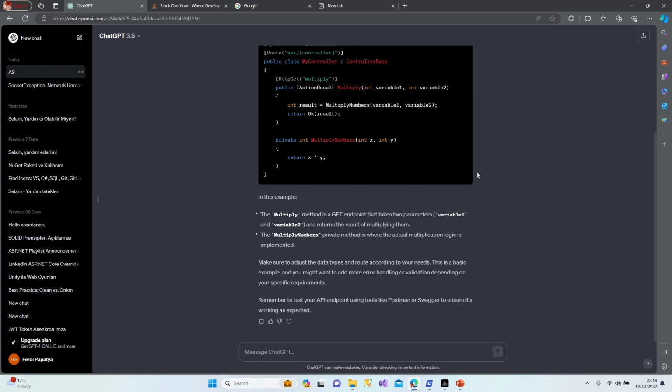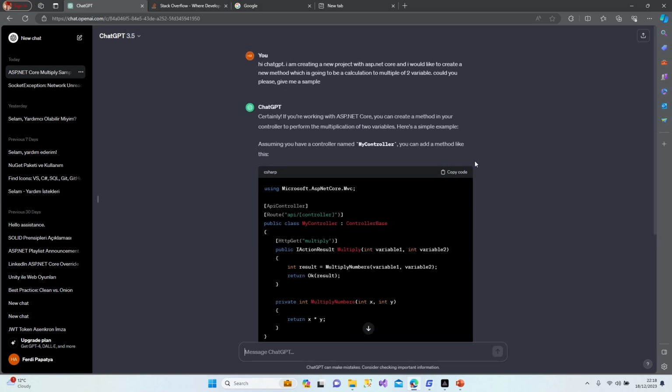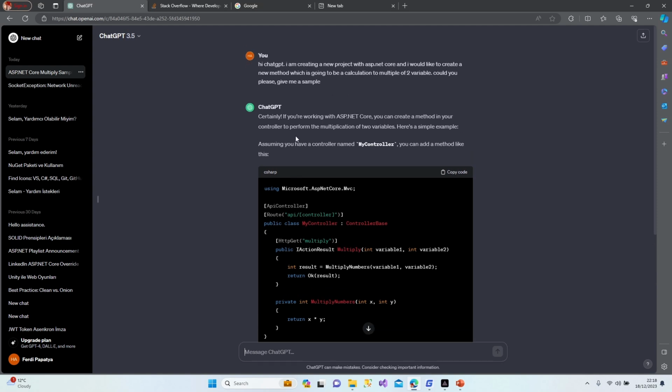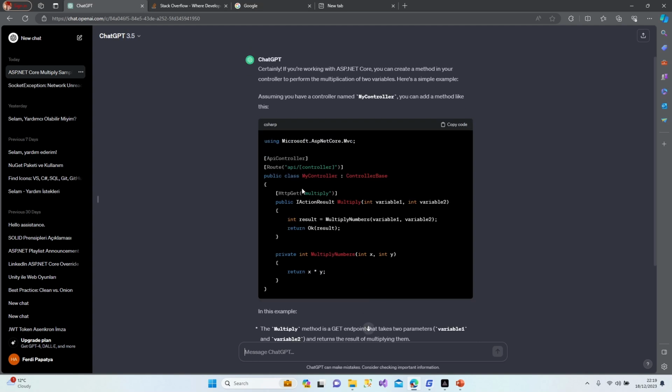All right. Let's see what we have here. So it starts with an API controller. So it recognized it is an API project. It doesn't matter. Let's continue to look. It created an action result, multiply, int variable 1, variable 2, result, multiple numbers, and result. Okay, what is the multiple numbers?